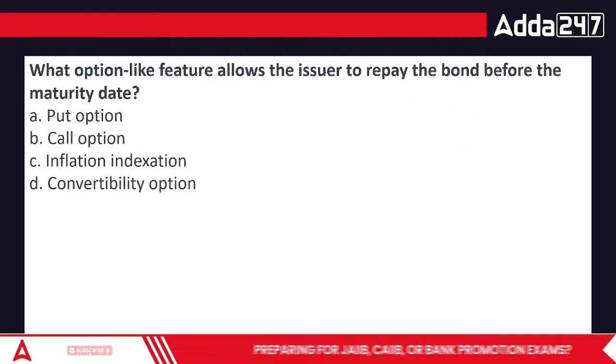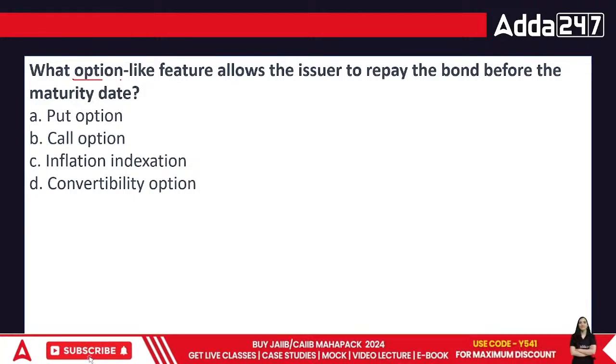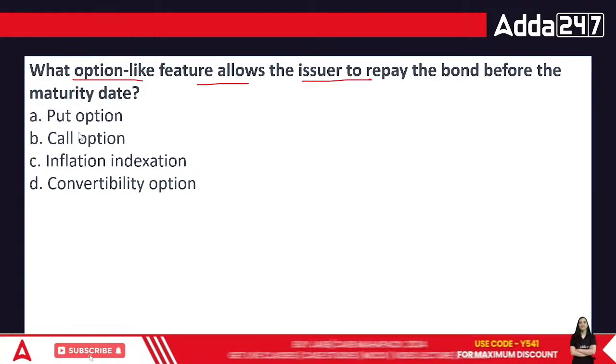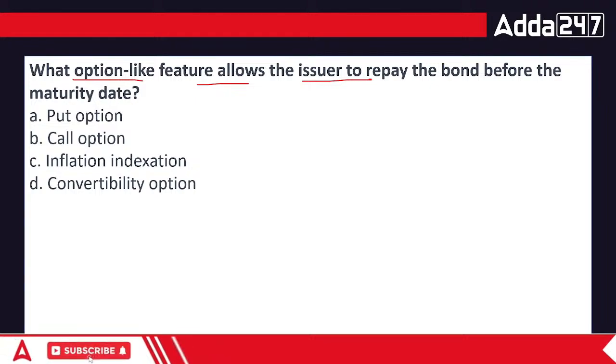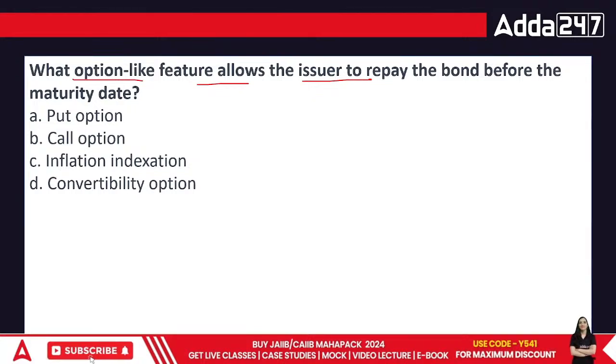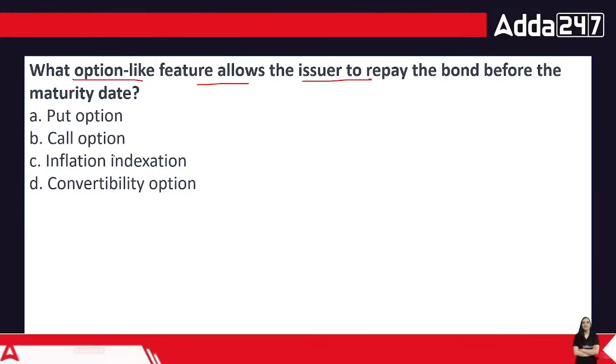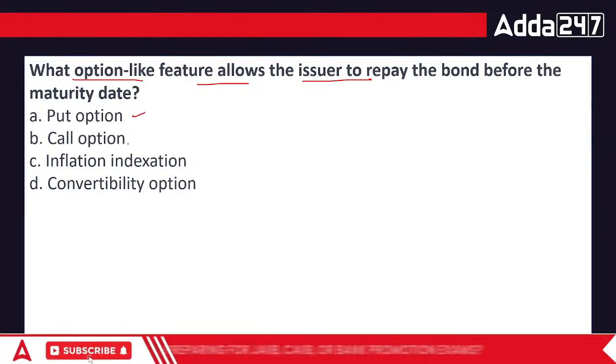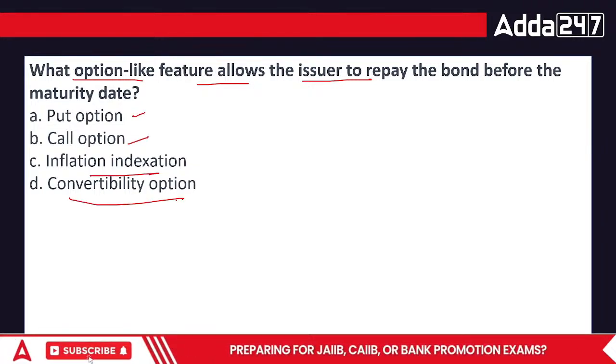Done? Acha. What option features allow the issuer to repay the bond before the maturity date? Can we pay the bond before the maturity date, everyone? Yes, we can do that. Is it put option, call option, inflation indexation, or convertibility?